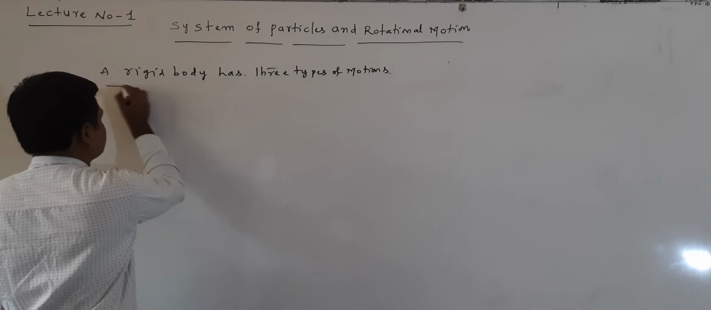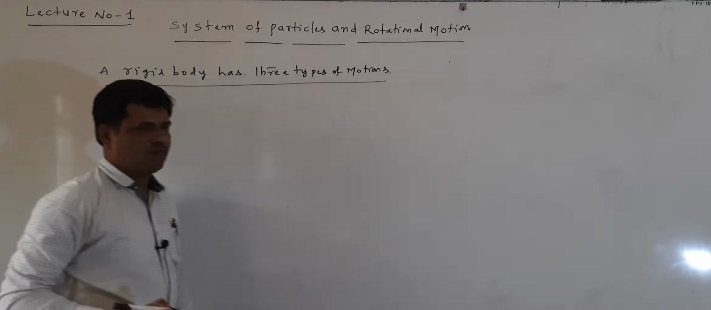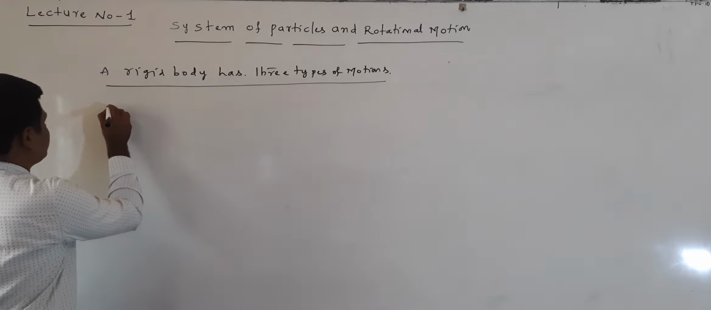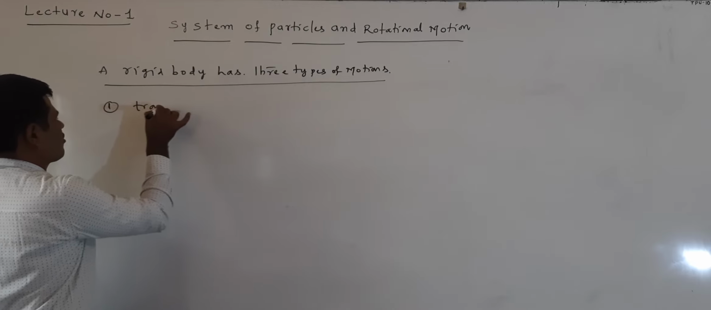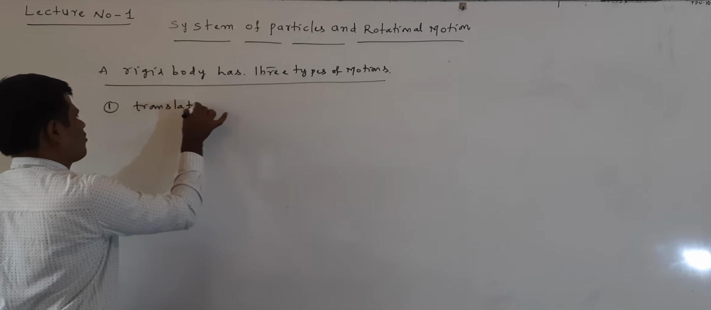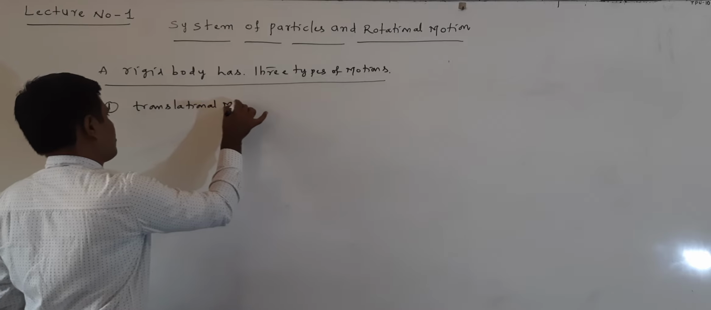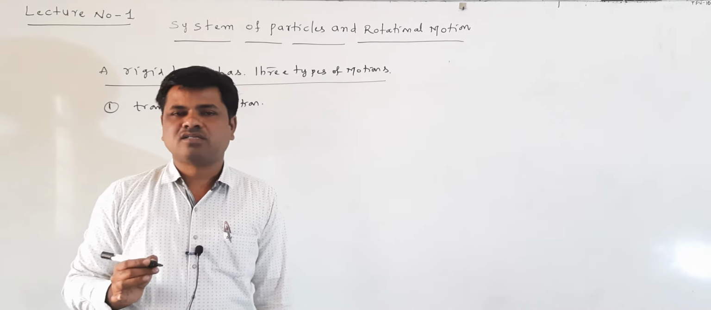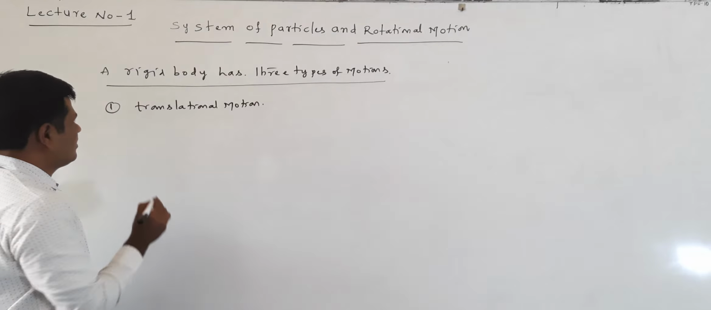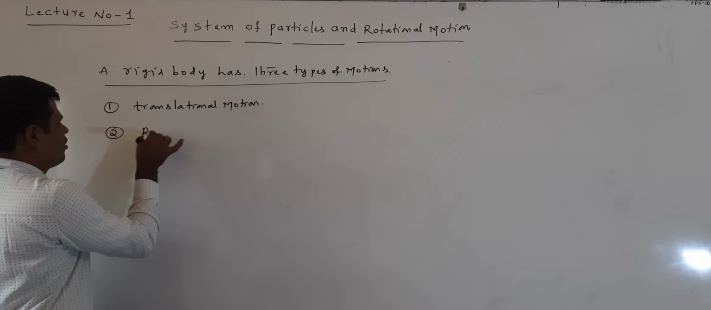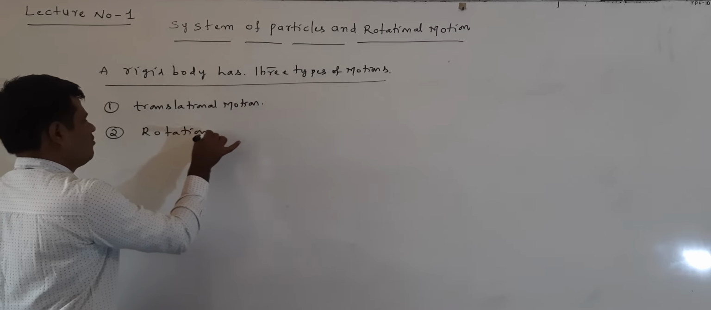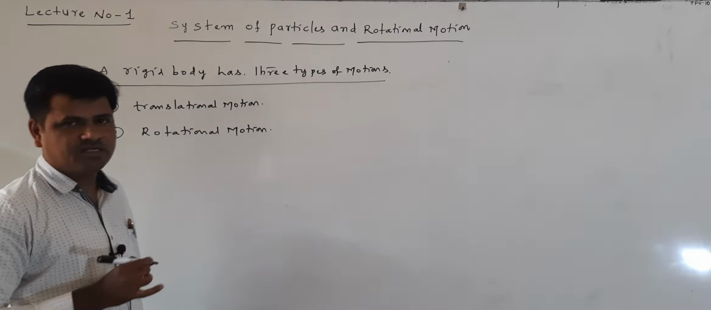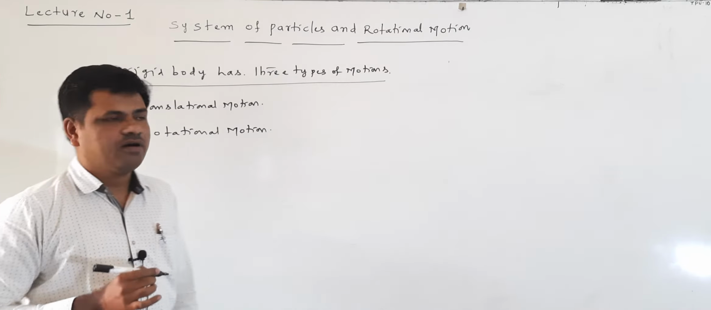A rigid body has three types of motions. The first one is called a translational motion. The second one is called a rotational motion.